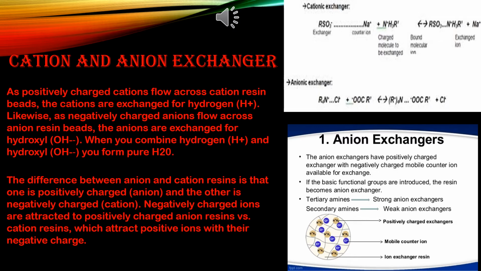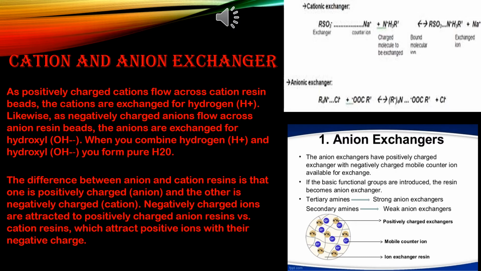See another diagram given: positively charged exchanger, mobile counter ion and ion exchanger resins. Next, cationic exchanger reactions are also given. I am reading this reaction from your book; I think you will understand better. Reaction in cation exchanger: the cation exchange resins are represented as RSO3H. SO3H is the sulfonic group, R is unknown. Or RCOOH; COOH is the carboxylic acid group, and R is the polymeric hydrocarbon part. So one is the cation portion and another one is the anion portion.